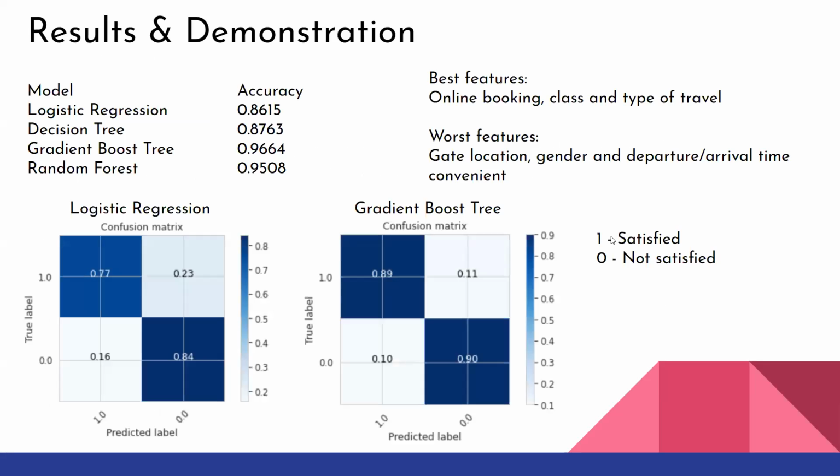So this is just a summary of my results. Let's start with the features. I got these features based on the heat map, which I'll demonstrate later. The accuracy was obtained using the area under the curve. I noticed that this is not really the best metric to evaluate a model's performance, as there are many metrics out there depending on the circumstances. But in this case, it gives us the average of how the models have performed.